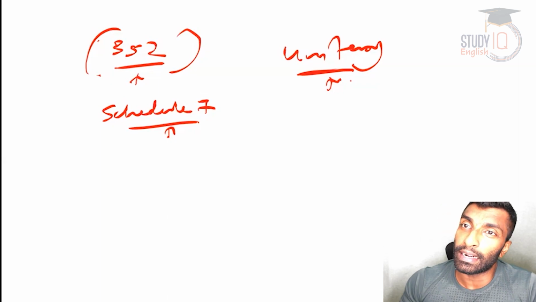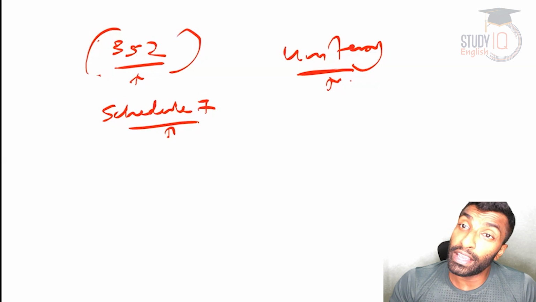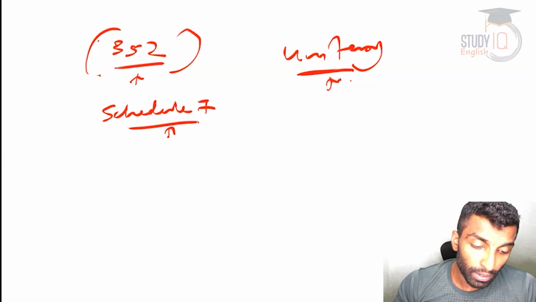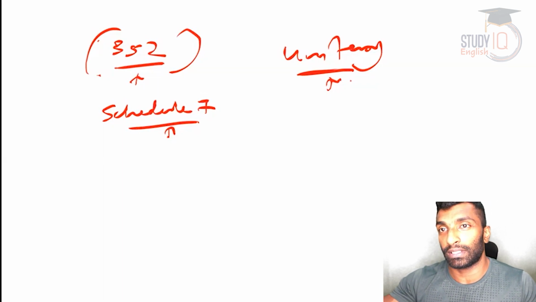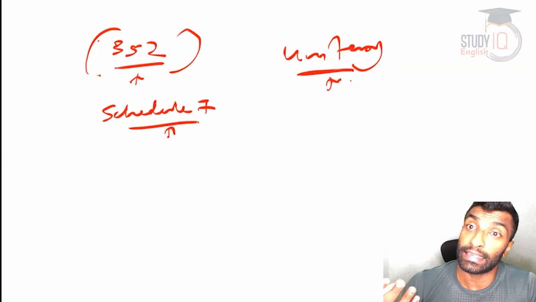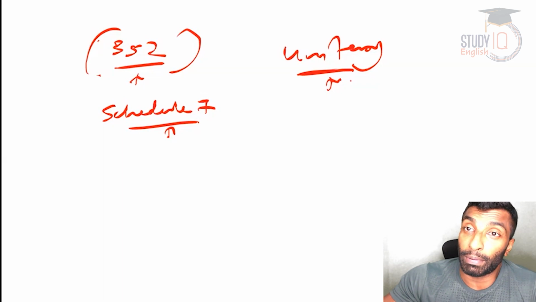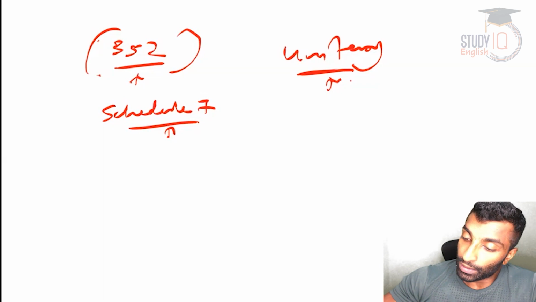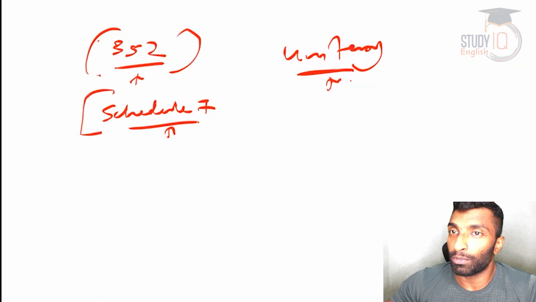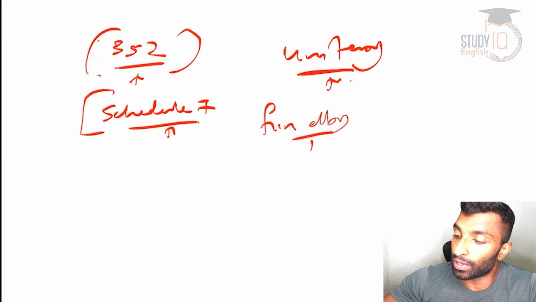And even the concurrent list is largely biased in favor of the center. Even the financial distribution is like that, such that the center controls more financial resources when it comes to taxation and everything. So this you can talk about. That is the first and most important thing. You can talk about the financial distribution, the center controls more resources.